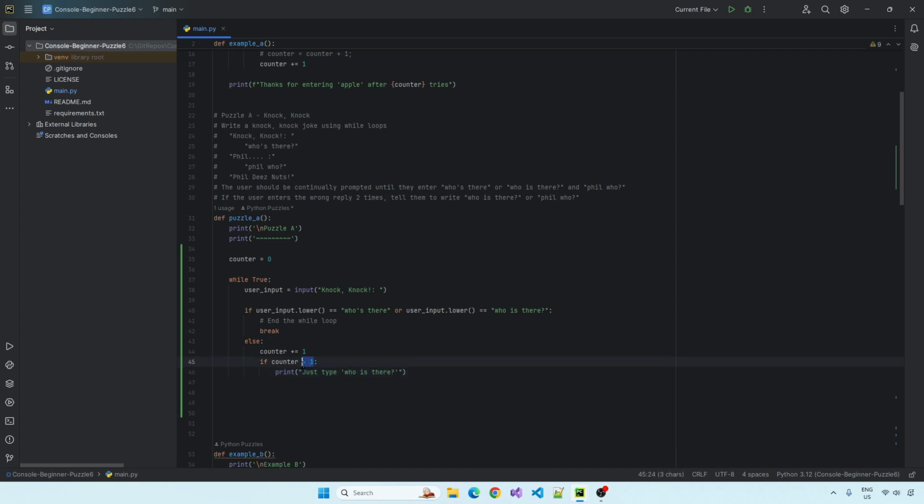Also, the reason that's greater, counter is greater than 1, is the counter's starting from 0. So 0, 1 is 2 attempts. So on the third attempt, which would be 2, counting from 0 is going to get you a few times if you're new to this. But that's how computers work, my friends. And then it's just going to loop round until we get the right input, and then it's going to break.